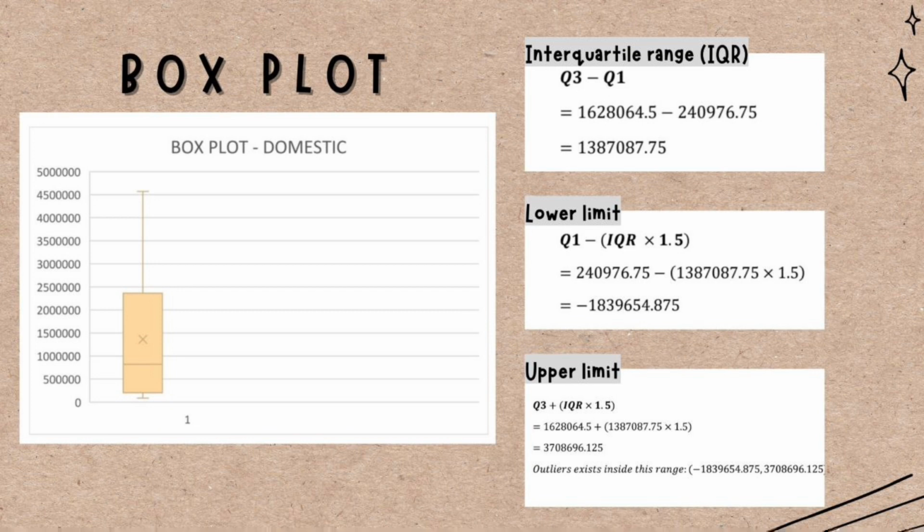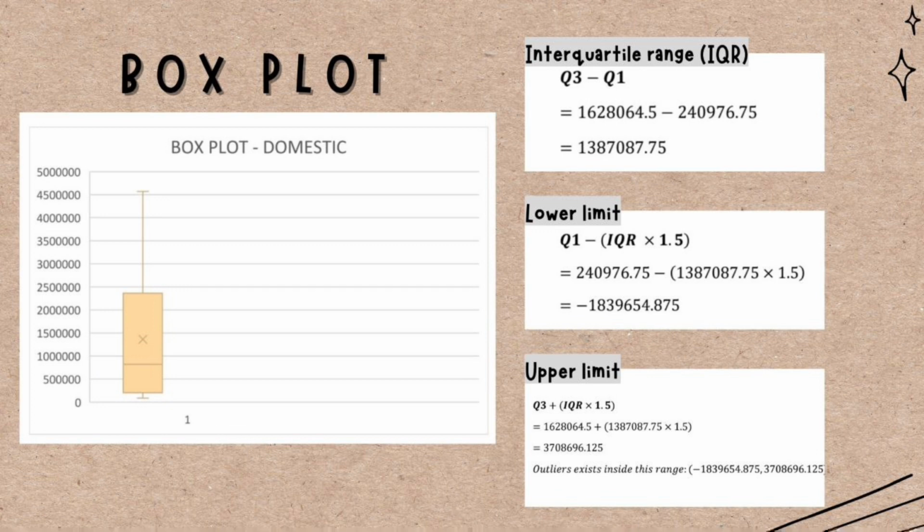As you can see, this is the box plot for the domestic. For the interquartile range, IQR, I use the formula Q3 minus Q1 and the total is 137087.75. As for the lower limit, the formula that I use is Q1 minus interquartile range times 1.5 and the total is negative